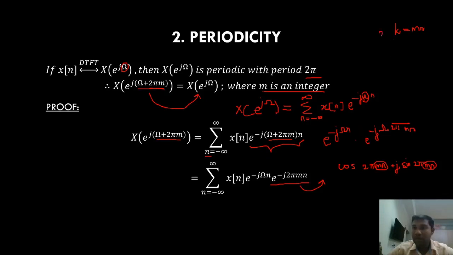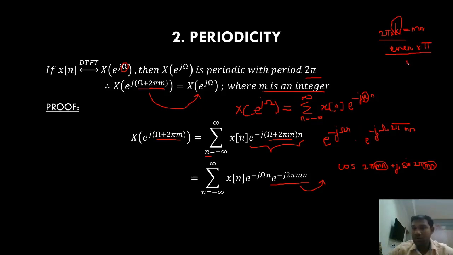So the product of mn is an integer and I'm multiplying that integer with 2 pi. So if I multiply that integer with 2, it is an even number. Even number multiplied by pi, so cos of even pi.